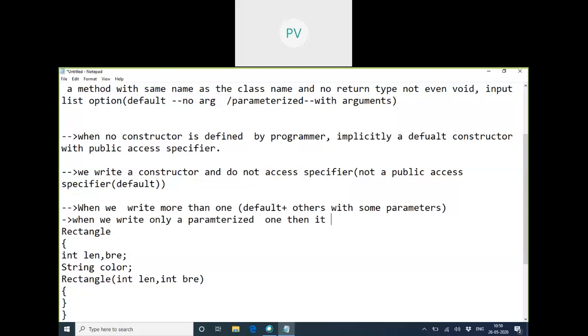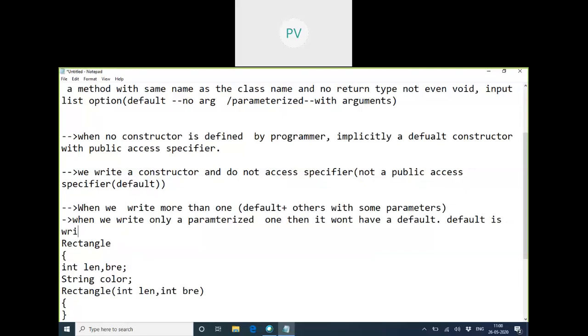Then only one. It won't have a default. That means, when is the default given or written? Default is only written when there is no constructor available in the class. Written implicitly. So default is only written implicitly when no constructor is available in the class.